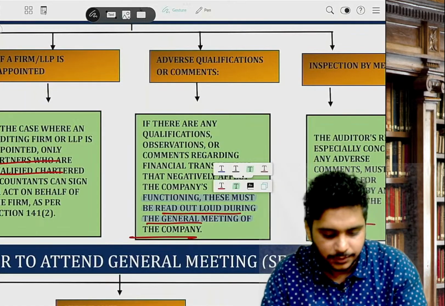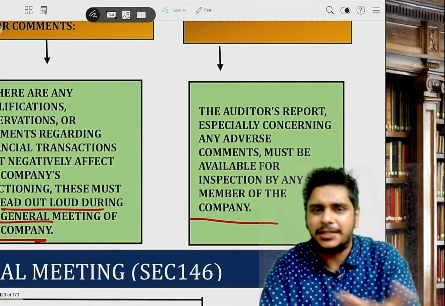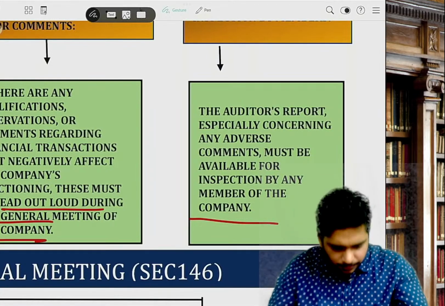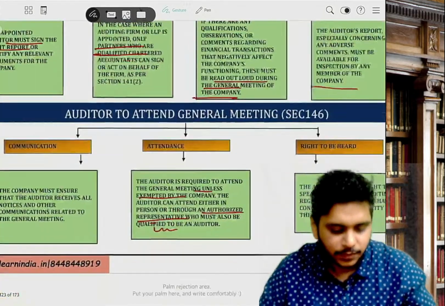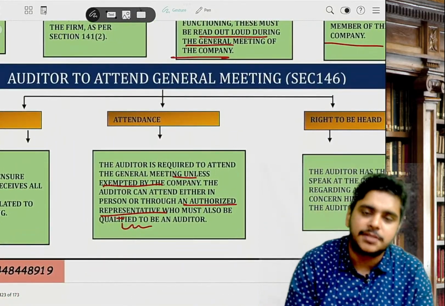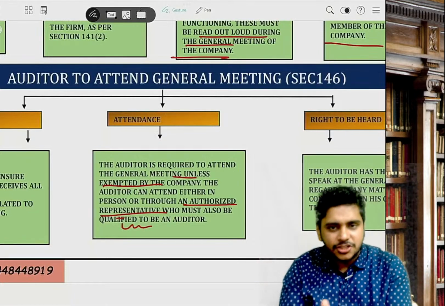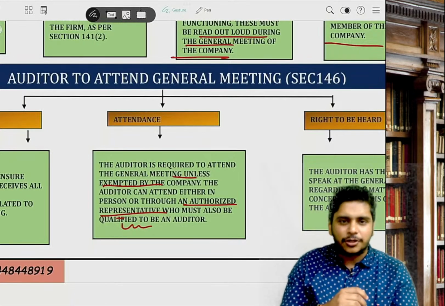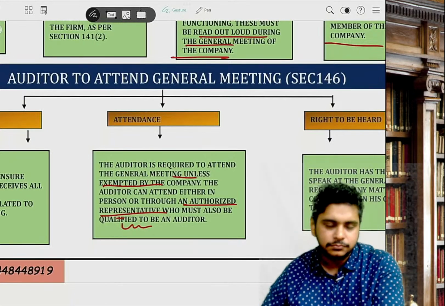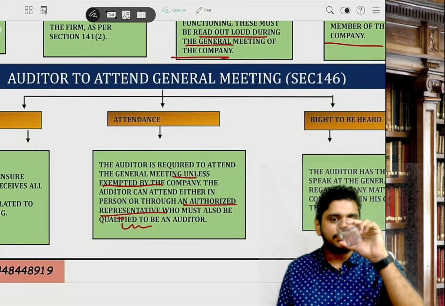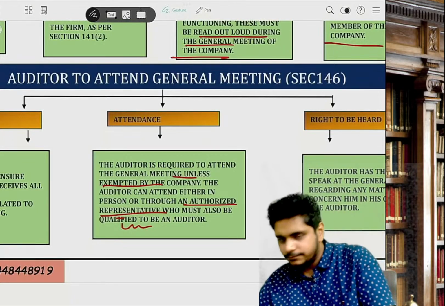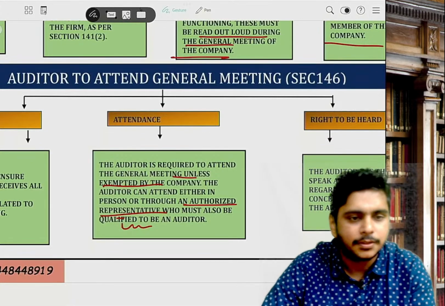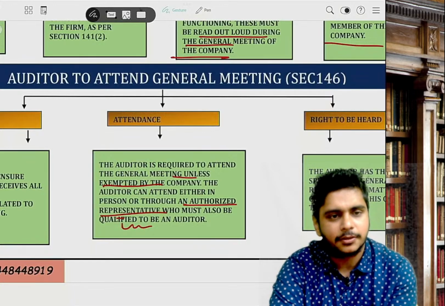Inspection. The auditor's report can be inspected by the members, because who appoints the auditor? The members. Section 145, important answer. Section 146, attend general meeting. We have discussed this in the class. To attend the general meeting, is it a right or a duty of the auditor?